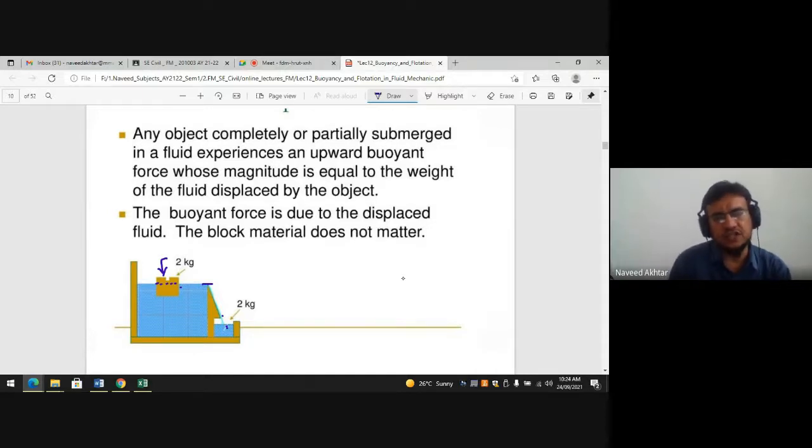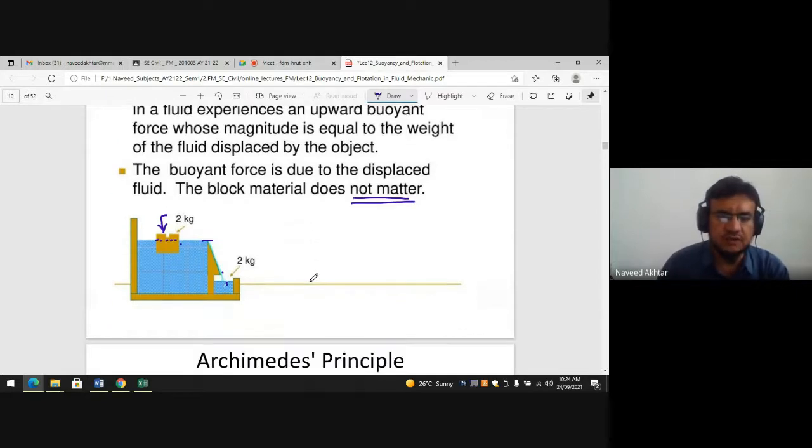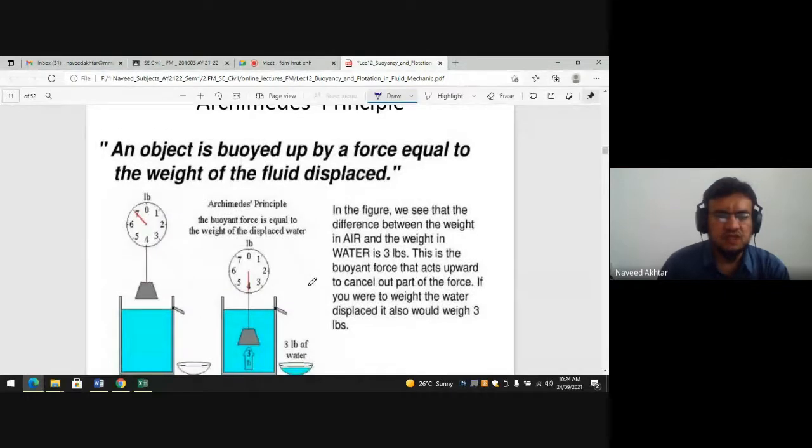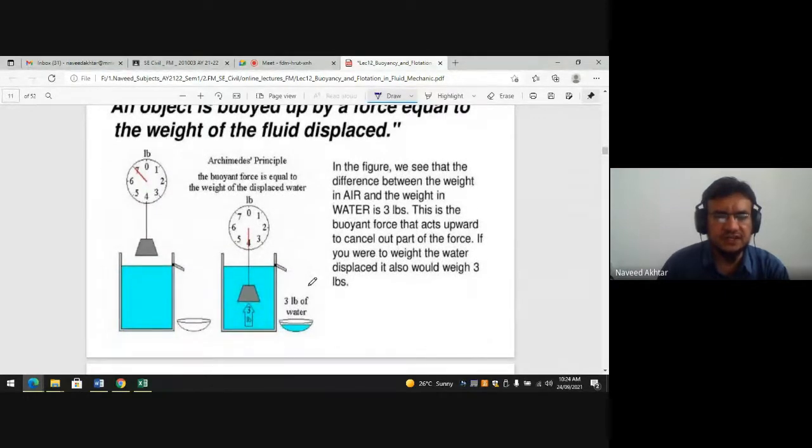So the buoyant force is due to the displaced fluid, and the block material does not matter. Yes, the block material does not matter, but the buoyant force is always due to the displaced fluid, and it is always in the upward direction. So here, to understand the example, you see in the figure the weight in air of the object is shown as 7 pounds. By the Archimedes principle, the buoyant force is equal to the weight of the displaced water.